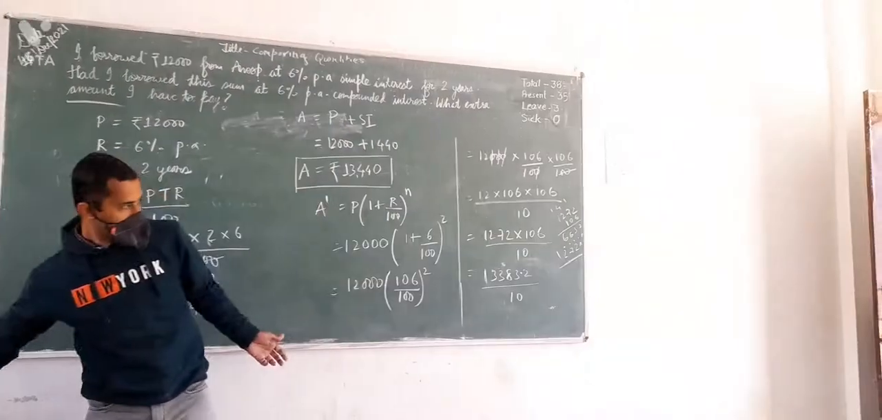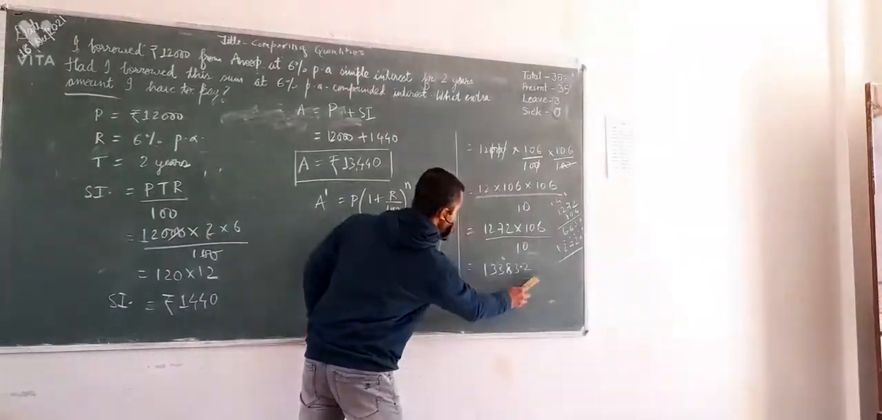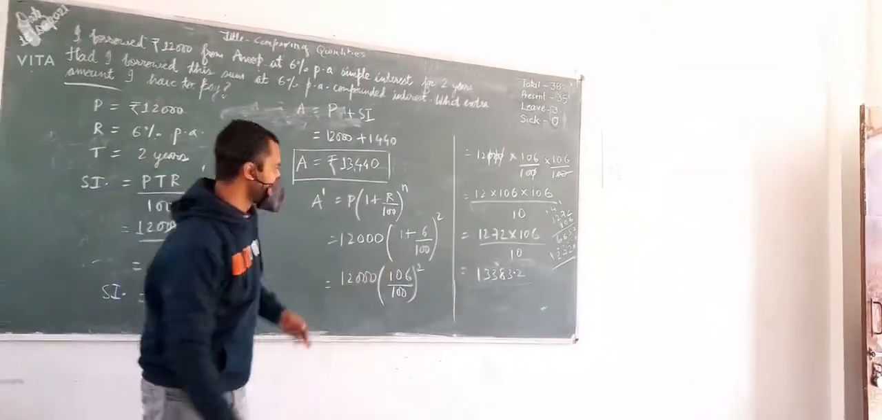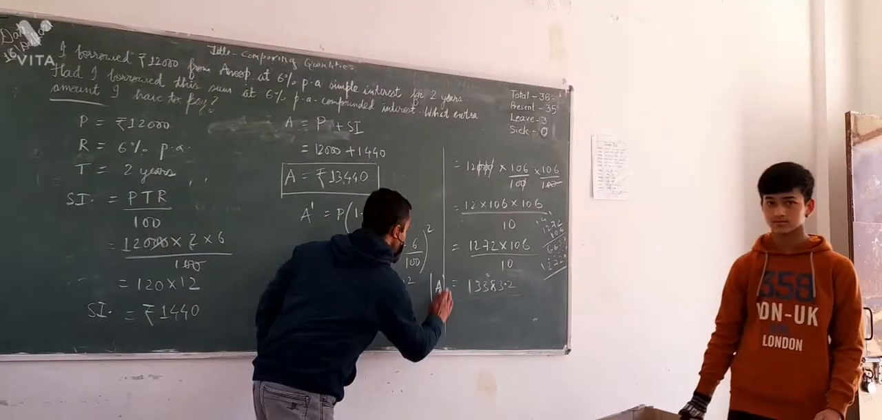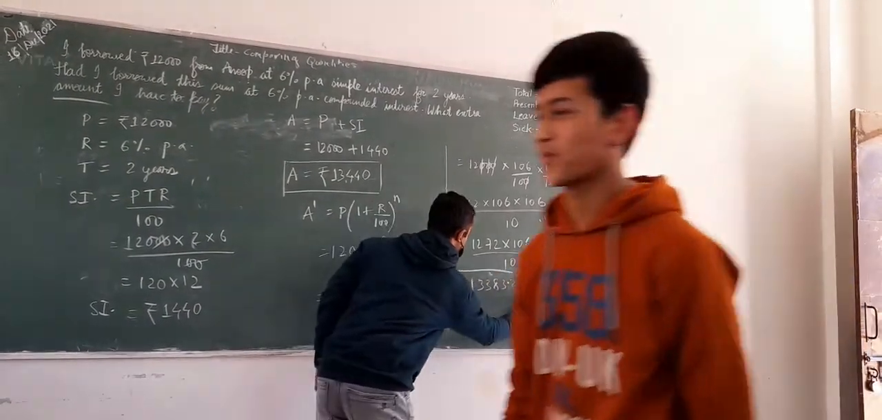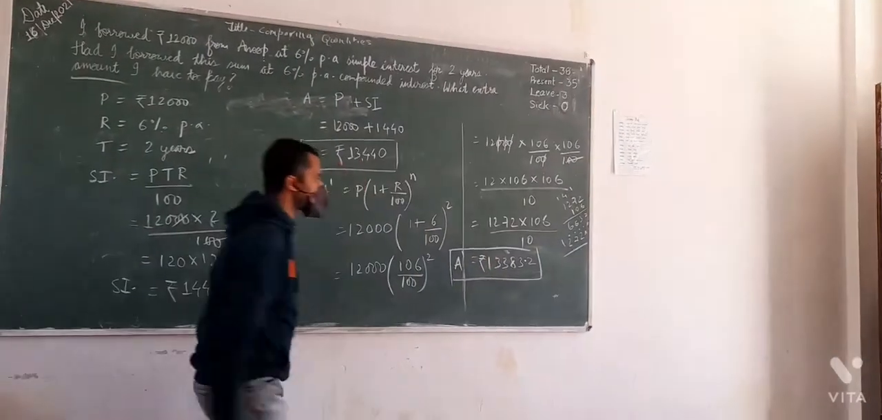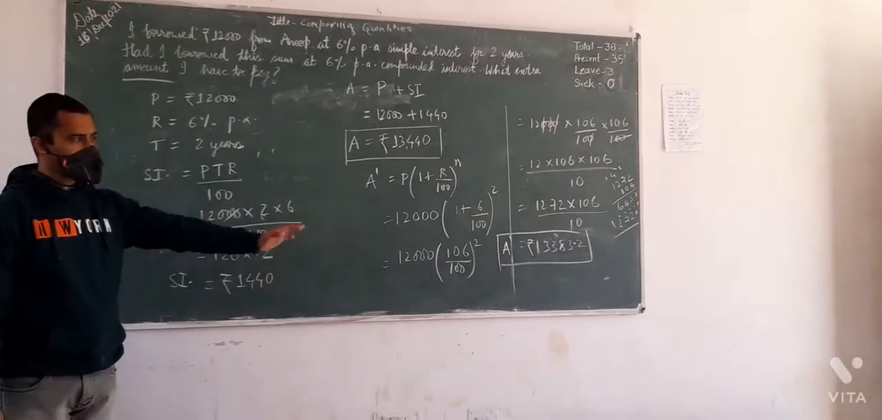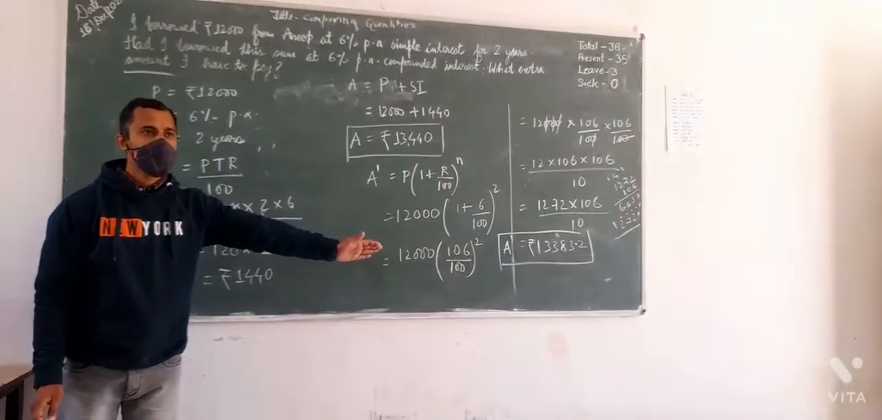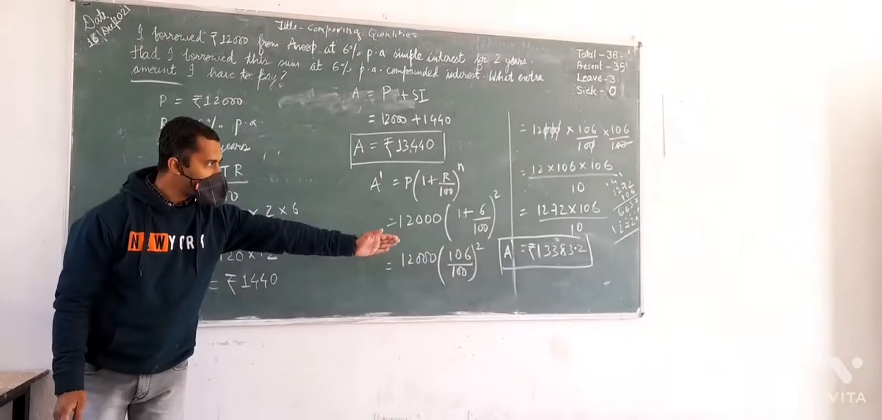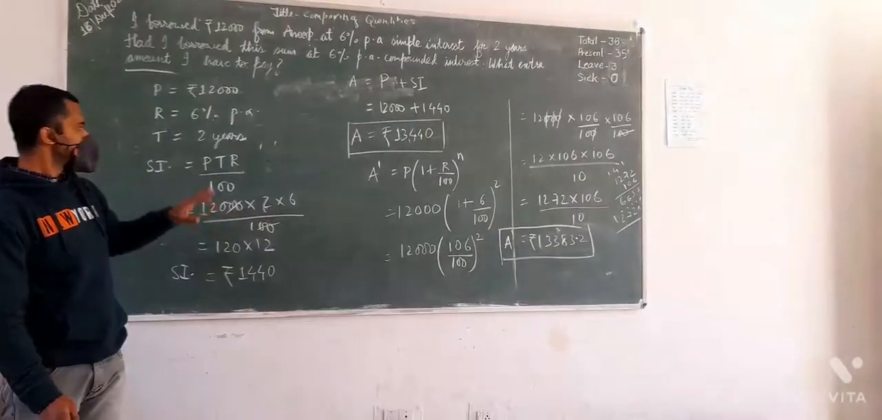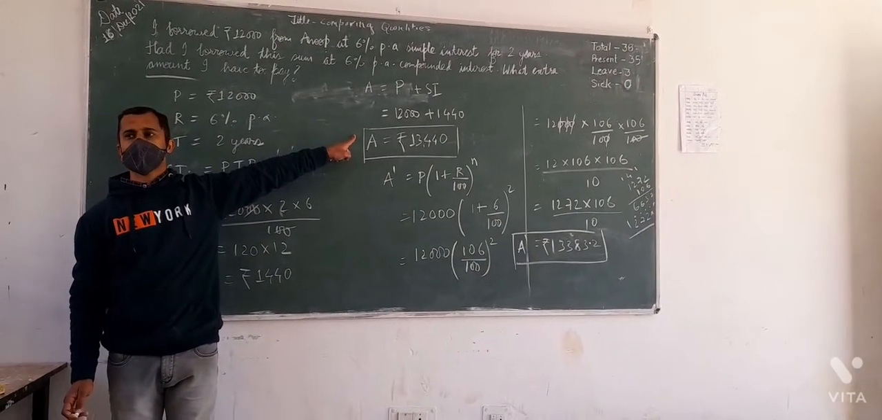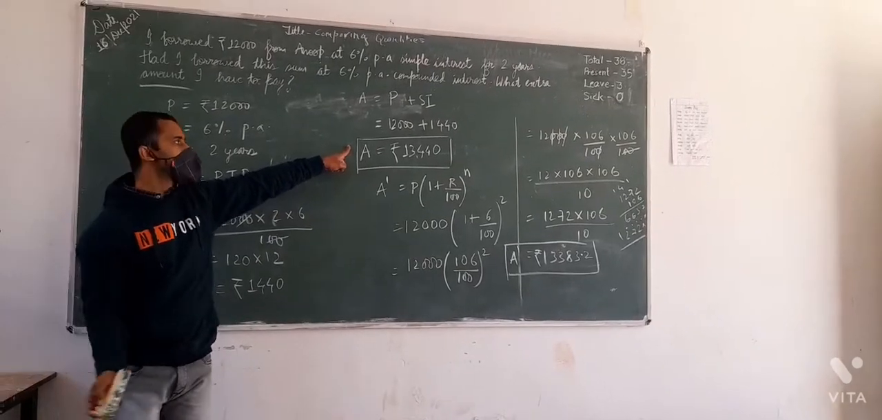So definitely the amount paid when calculated by compound interest, A dash, is rupees 13,483.20 paisa. So clearly we can see the amount when we compounded the interest came out to be more than the amount which was calculated with the help of simple interest.